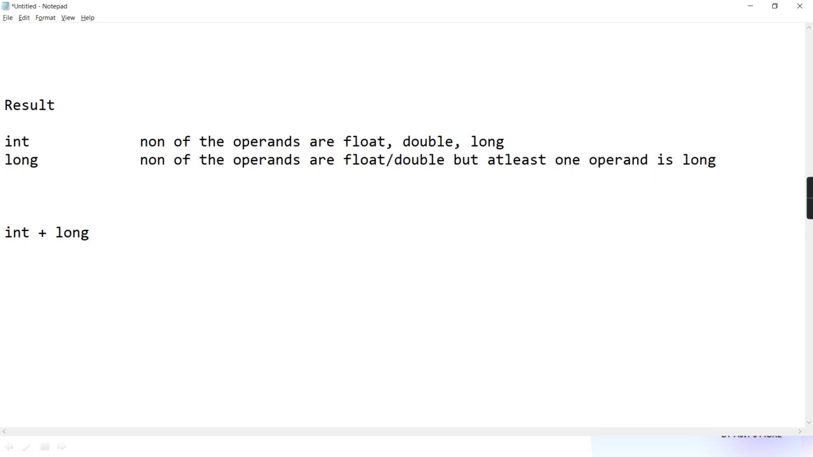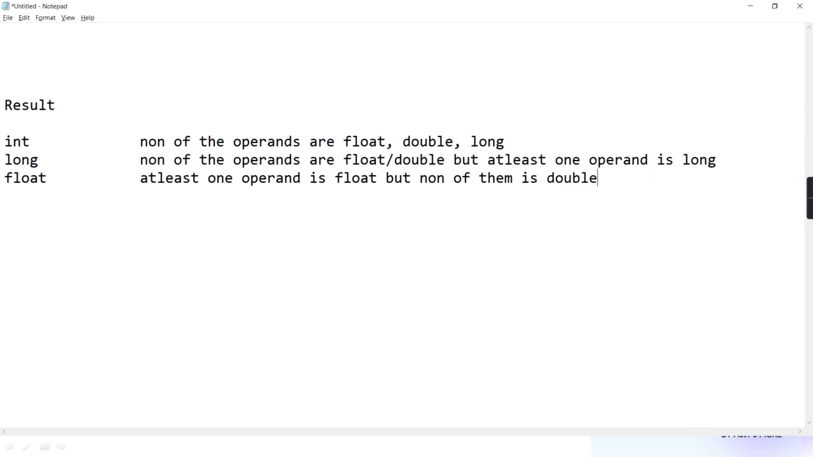Why? Because none of the operands are float or double, but at least one is long. Getting? Now, the result is float when at least one operand is float, but none of them is double. Means one operand is float, but none of them is double.